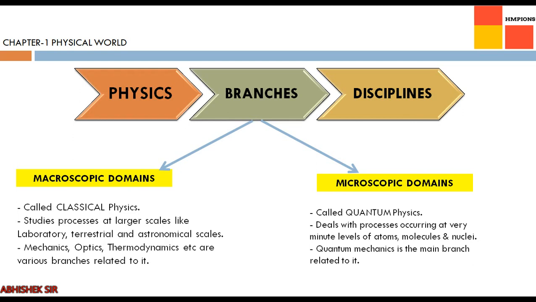On smaller scale, the study is called quantum physics. Macroscopic is classical physics and microscopic is quantum physics. It deals with the processes occurring at a very minute level, subatomic levels. Quantum mechanics is the main branch which is related to this domain. So two major domains, macro and micro.